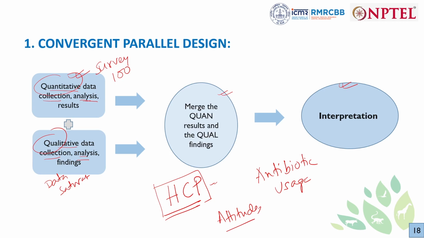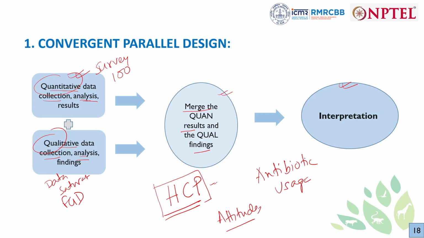Now we'll be doing the analysis also separately, focus group discussion here and a survey going on here. Then finally we will be trying to find out in what way the physicians' attitudes, after checking their results and findings, and finally we'll be interpreting in what way the attitudes converge and diverge. So why do we do this? Because each of them gives a partial view. So to have a complete understanding, by collecting both the quantitative and qualitative data, we are trying to find out what the attitudes are. Each of them gives us a partial view.